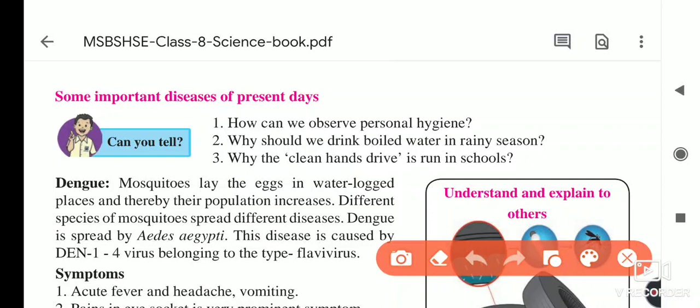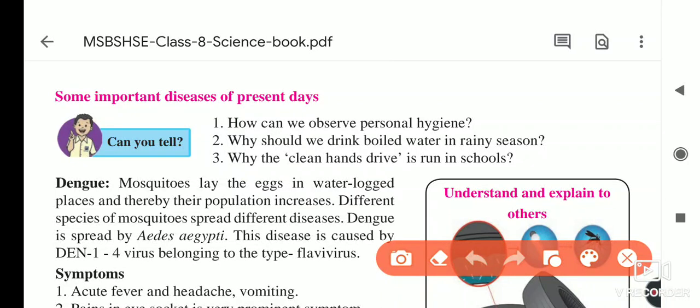I told you before also. Why do we have to be careful? Because it spreads through air. When you come in contact with a person who is suffering from COVID-19, then you also get the disease if you are sharing his place.